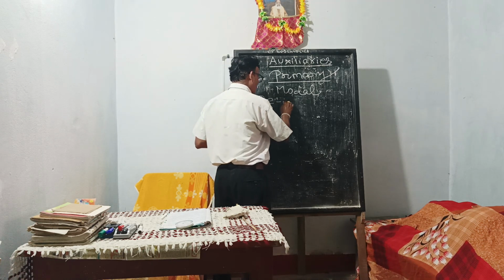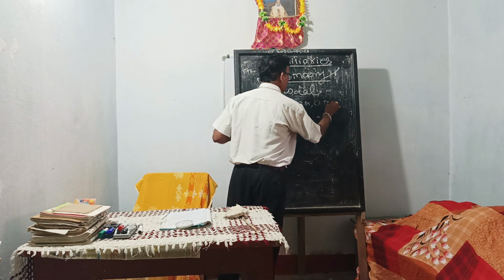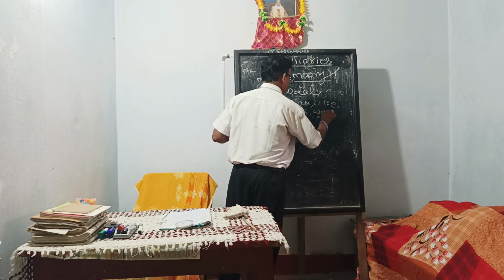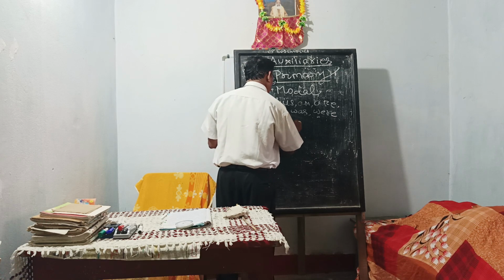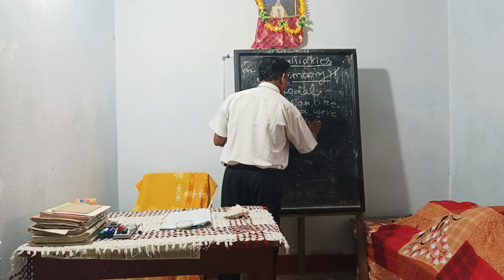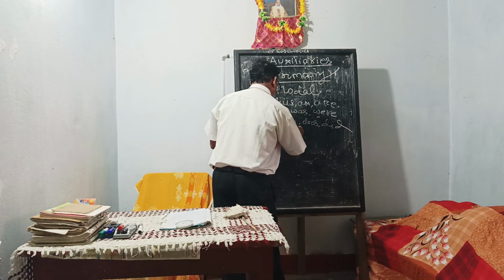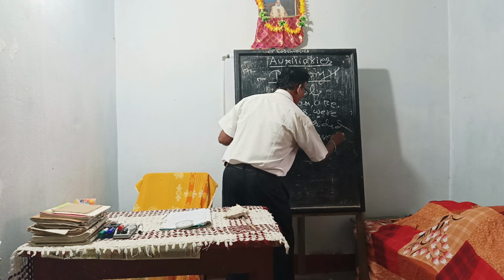Be verb is, am, are, past tense was, were. These are be verbs. Do verb: do, does, did. Have verb: has, have, had.